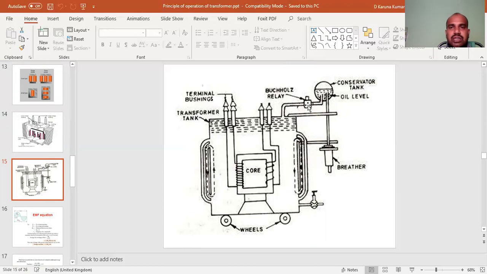This is a Buchholz relay. The relay is to protect the devices. This is a conservator tank. This is the oil tank and breather. This one is wheels. Wheels are used to move the transformer from one place to another because the transformer weight is more.